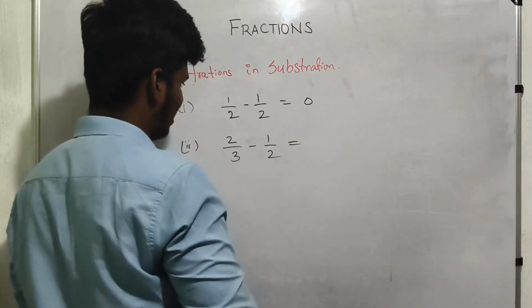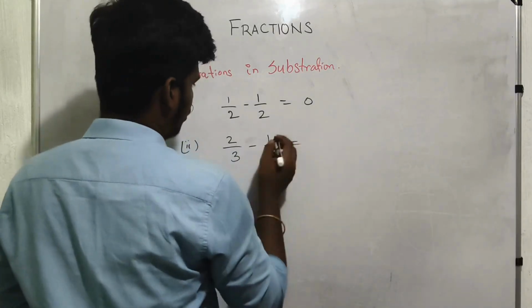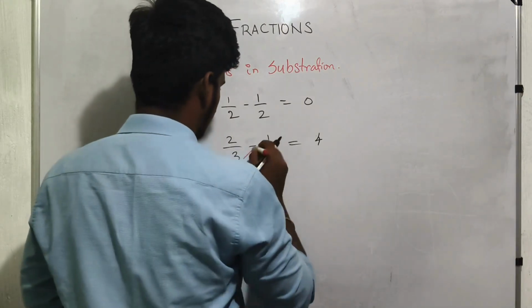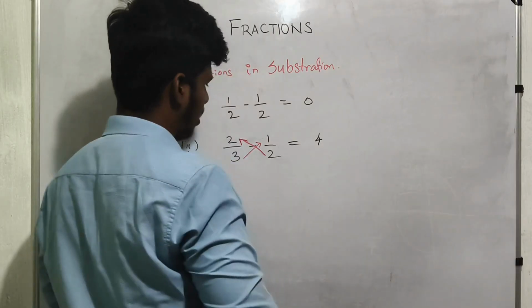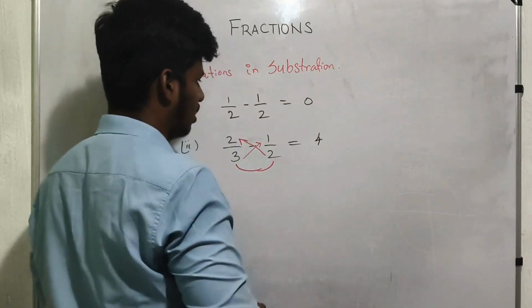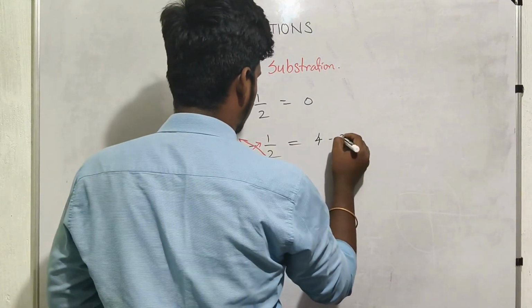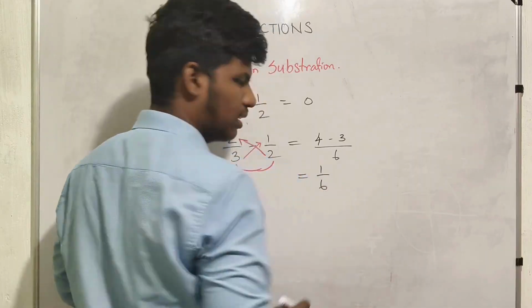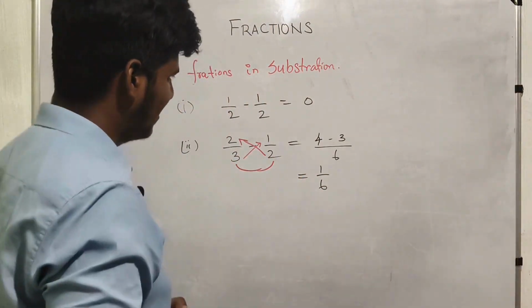So see here, 2 into 2, so 4, cross multiplying. I did the same cross multiplication here. Cross multiply and multiply. Okay, so 4 minus 3 divided by denominator 6, so 1 by 6. Okay, now it's correct.